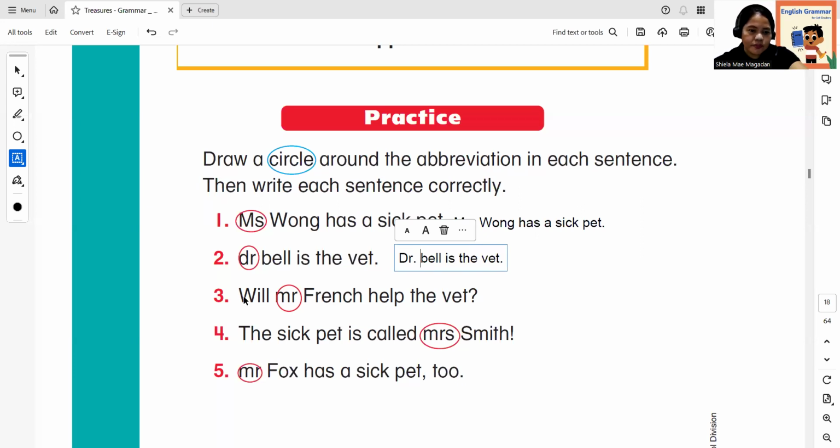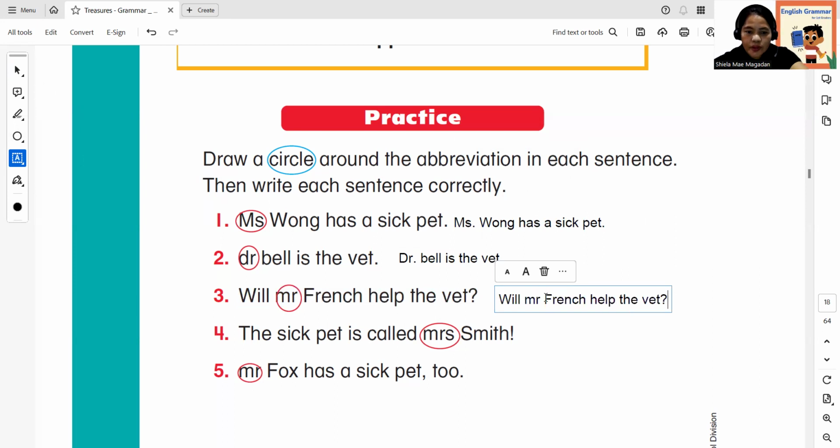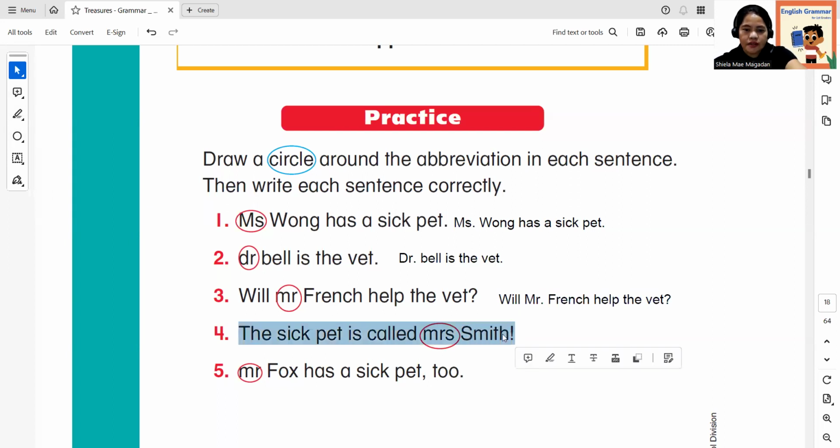How about this? Will Mr. French help the vet? So we have to highlight it and then copy and change into type text. So, will Mr. French. We have to change Mr. into capital and then put a period. Okay, very good. Number 4, the sick pet is called Mrs. Smith. So what do you think is the answer here?